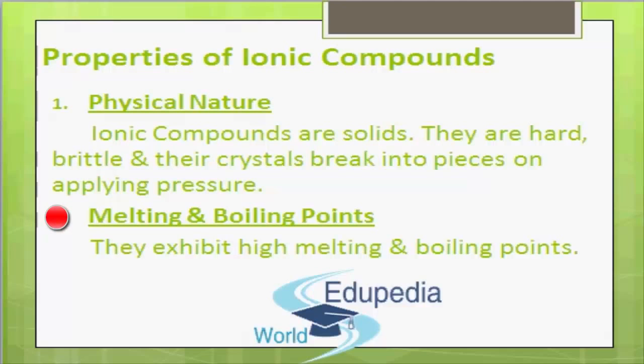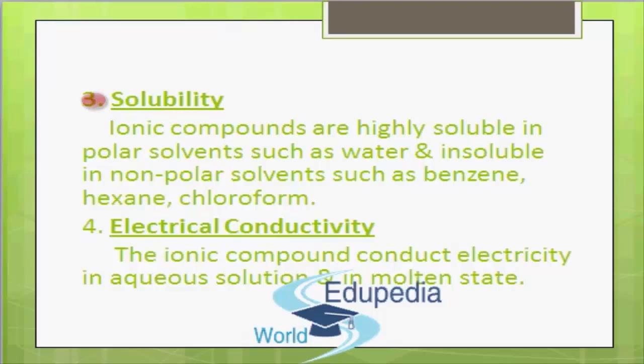The second property is melting and boiling points. The ionic compounds exhibit high melting and boiling points, since a large amount of energy is needed to break the strong inter-ionic electrostatic forces of attraction. The third property is solubility. The ionic compounds are highly soluble in polar solvents such as water and insoluble in non-polar solvents such as benzene, hexane, chloroform, carbon tetrachloride, petrol, kerosene, etc.